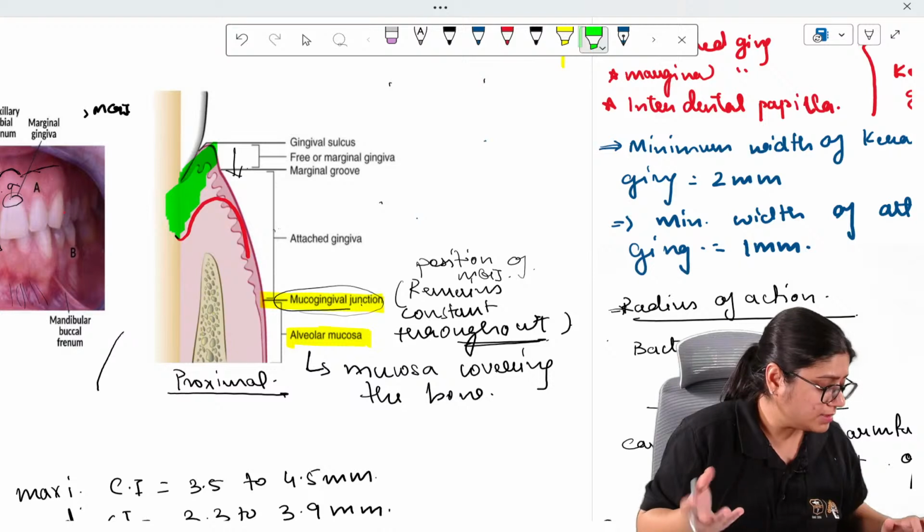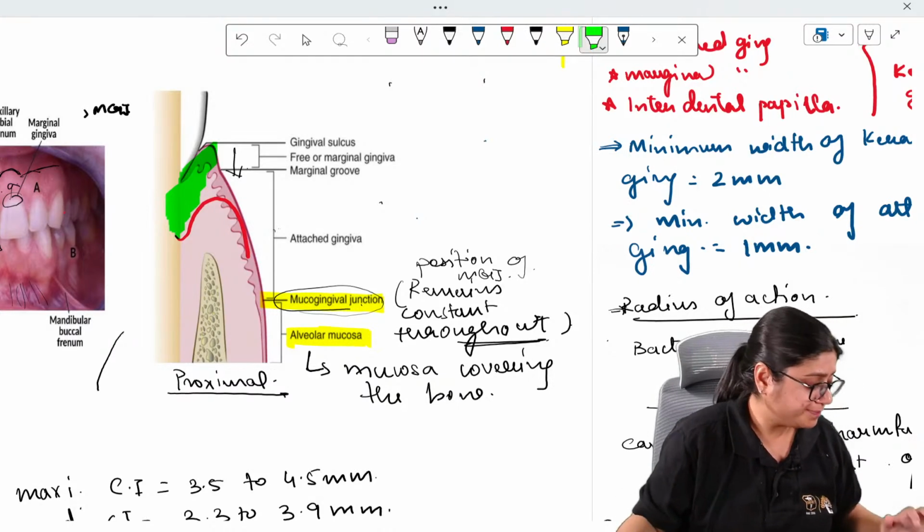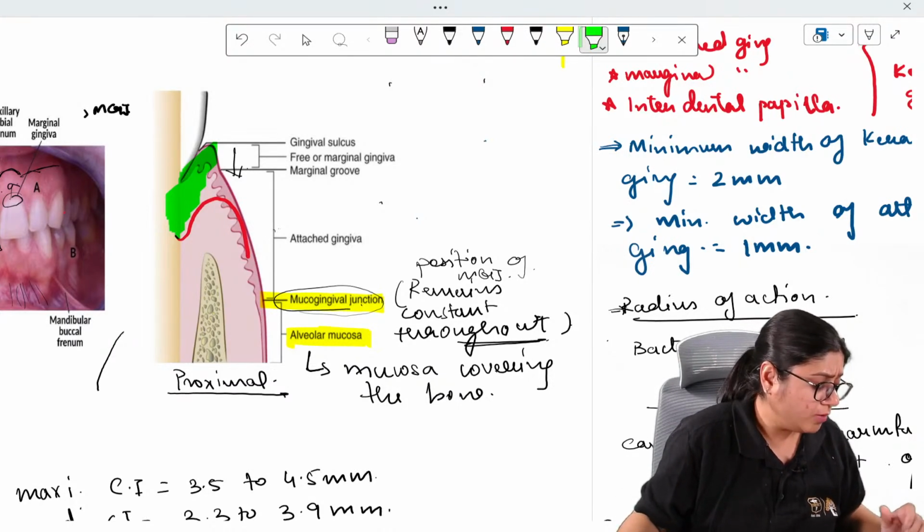Adit, who asked to repeat? Diksha, understood? Okay. I hope it is now clear what clinical attachment level is.